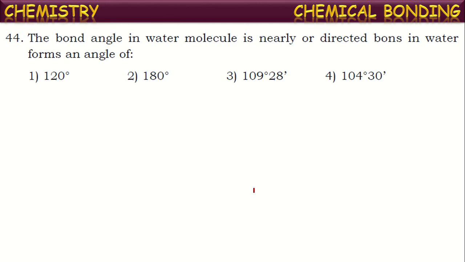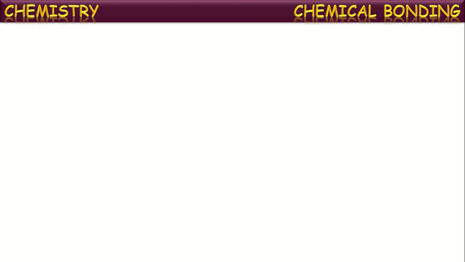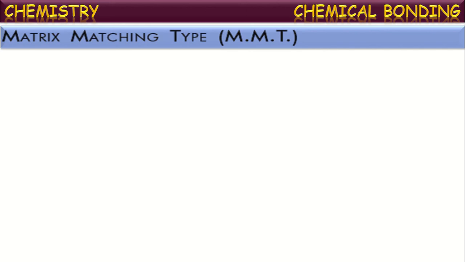Okay. Next one. The bond angle in water molecule is nearly. Yes, what is the bond angle in water molecule? It is 104 degrees 30 minutes, or 104.5 degrees. Next, what is the bond angle in H2S? Hydrogen sulfide. In this also the bond angle will be somewhat less, that is 92.2 degrees.